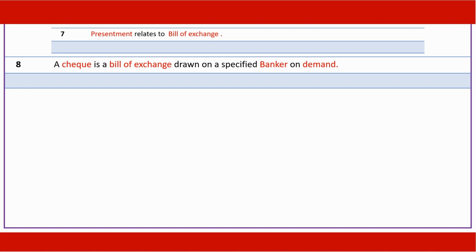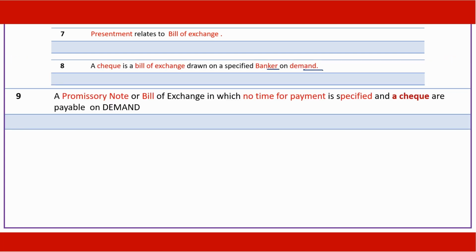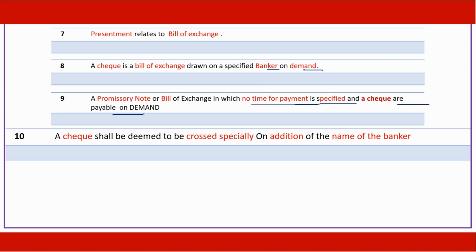It is drawn on a banker and it is payable on demand. A promissory note or bill of exchange where no time of payment is specified is payable on demand, and a check is always payable on demand. A check is said to be crossed specially when the name of the banker is written between the two parallel lines.